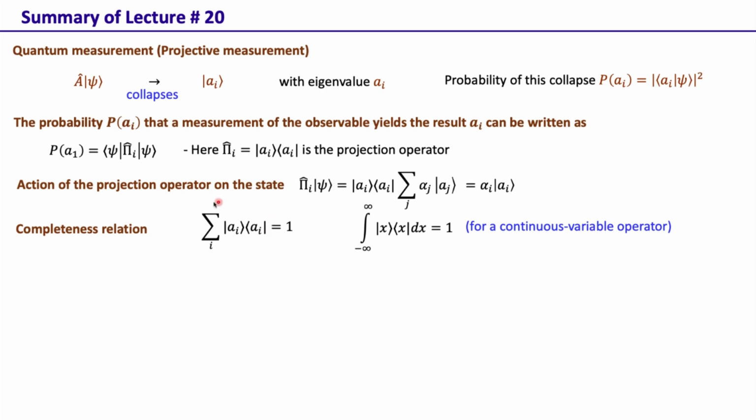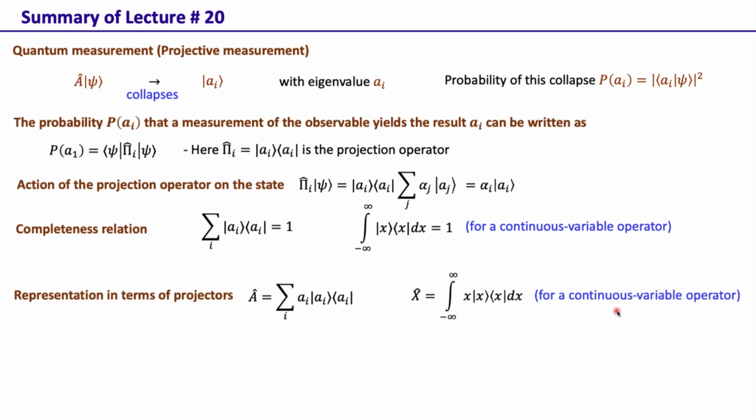This is for the discrete basis, but if it's a continuous variable operator, then this completeness relation reads as the integral of |x><x| dx. This is for the position basis, so that's just an integral here. The operator itself can be represented in terms of these projectors in this manner. So A is the sum of a_i, that's the eigenvalue, times the projectors, summed from i equal to 1 to n if it's an n-dimensional basis, and for a continuous variable operator then it's just an integral in this manner.